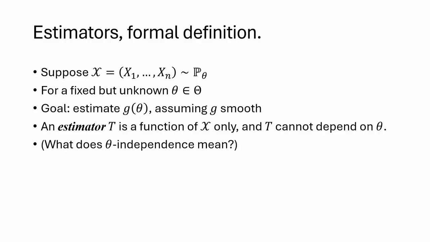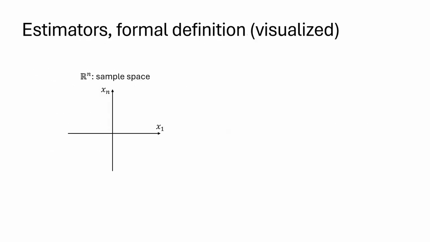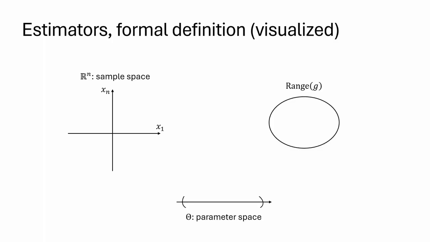Let's look at a visualization of this formal definition, and in particular, the meaning of theta independence. First, we have our sample space, Rn, the possible values of the random sample. The parameter space, big theta, which we visualize as an open interval. Next, the range of g. Recall that g is a function of theta. The estimator t maps the sample space into the range of g.